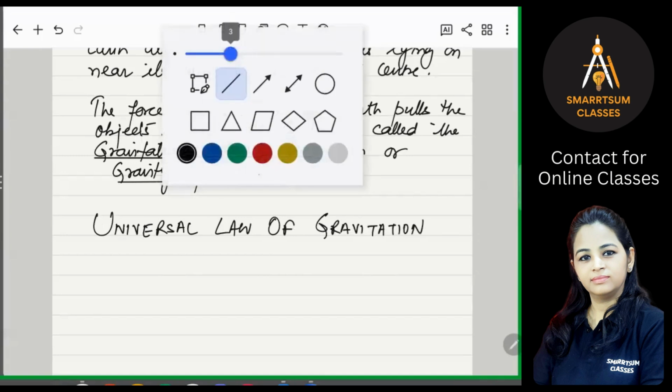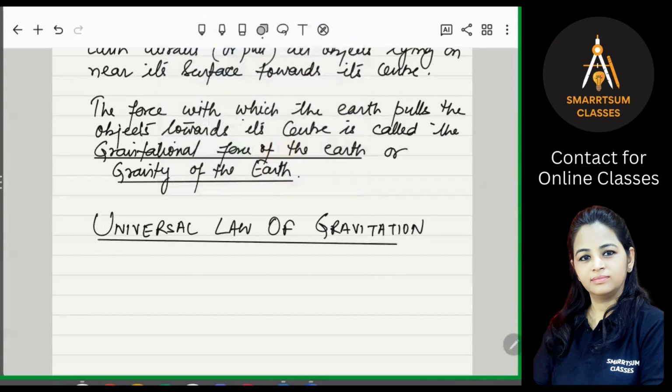Now, this was given by the scientist Isaac Newton. According to this law, the attractive force between any two bodies in the universe is directly proportional to the product of their masses and inversely proportional to the square of the distance between them.